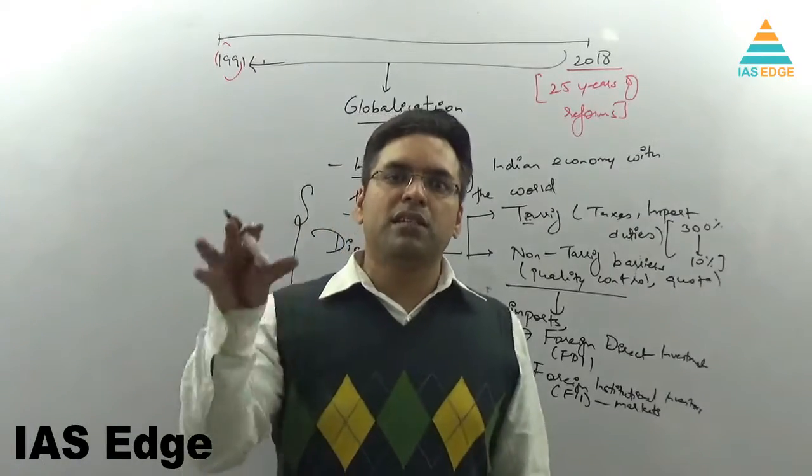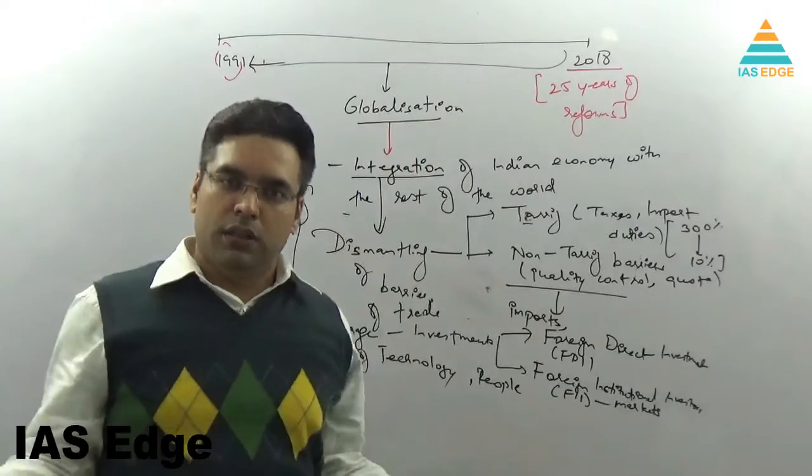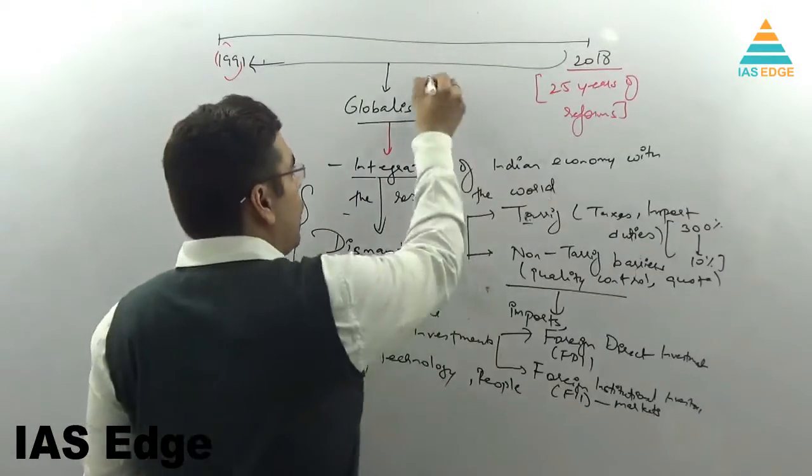So overall, globalization is mainly in the economic aspect. You allow the trade to happen, and the whole world becomes one big place.